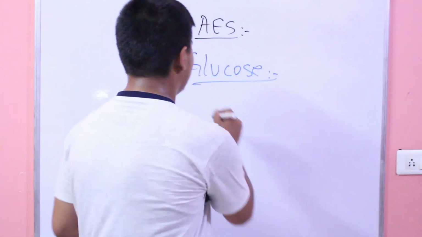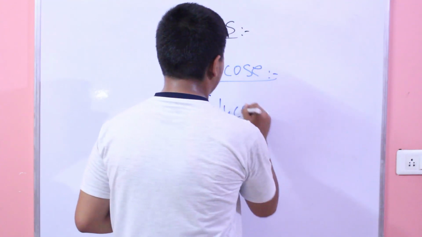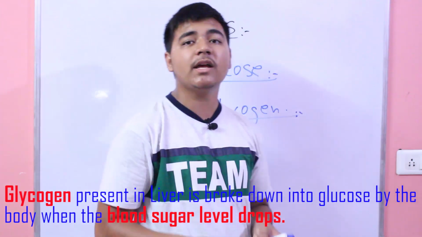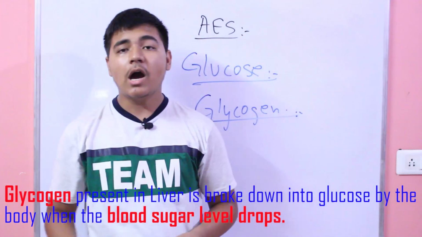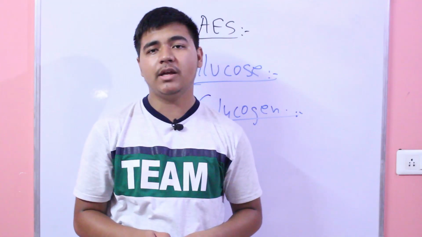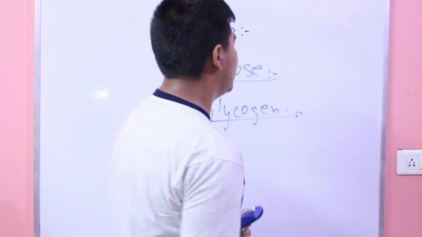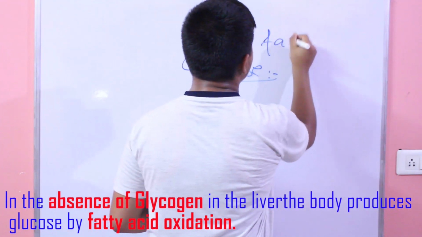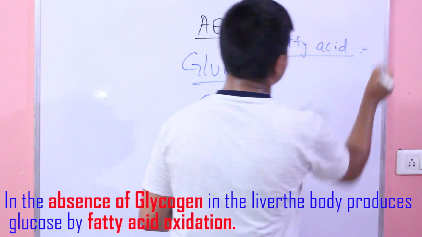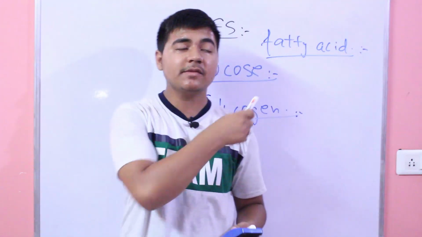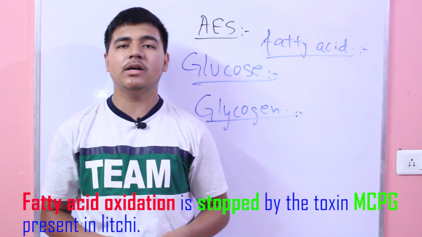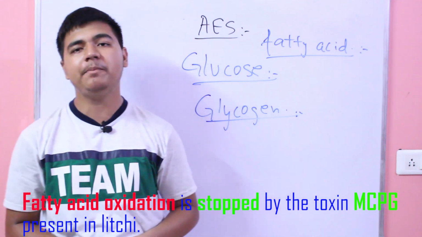The reserve glucose, known as glycogen, is stored in the liver and is converted into glucose. However, in malnourished children, the glycogen levels in the liver are seriously low. So the body turns to an alternative method of producing glucose, that is fatty acid oxidation. And this fatty acid oxidation is stopped by the toxin present in lychee, that is MCPG.